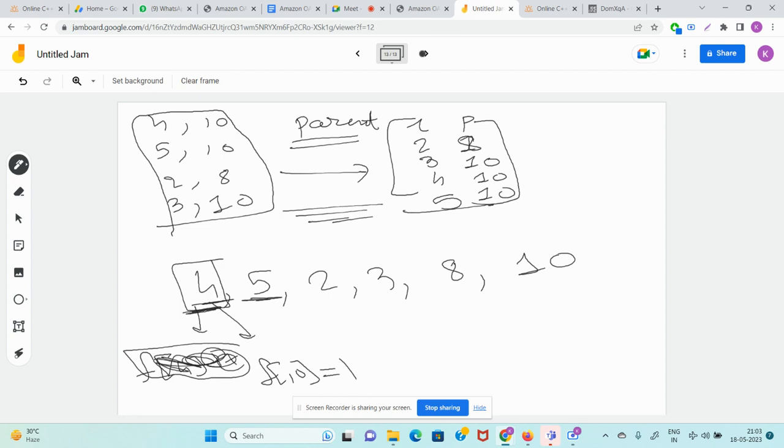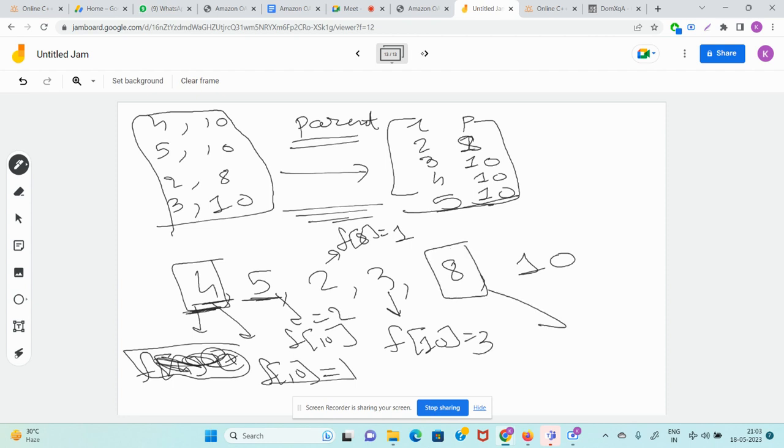When I come to 5, I won't do f of 5 plus plus. I will see who is the parent of 5, 10. So f of 10 will become 2. When I come here, f of 8 will become 1. When I come at 3, f of 10 will become 3. Because here f of 10 was 1, here f of 10 is 2, here f of 10 is 3. When you come at 8, nothing will happen, because 8 has no parent. So f of 8 will be 0.